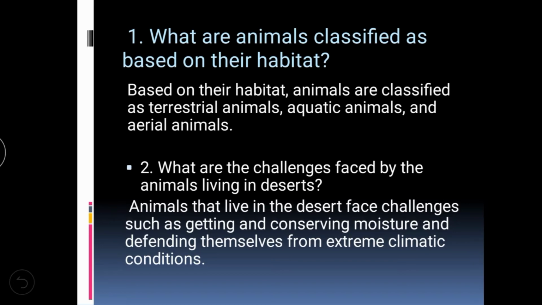How are the animals classified based on their habitat? Based on their habitat, animals are classified as terrestrial animals, aquatic animals, and aerial animals.